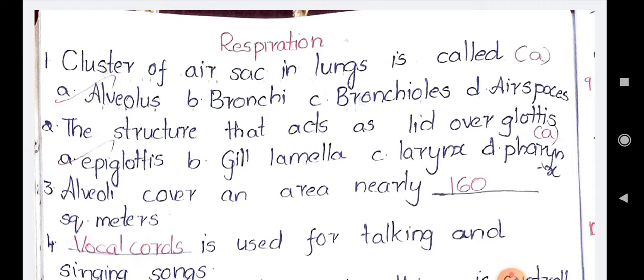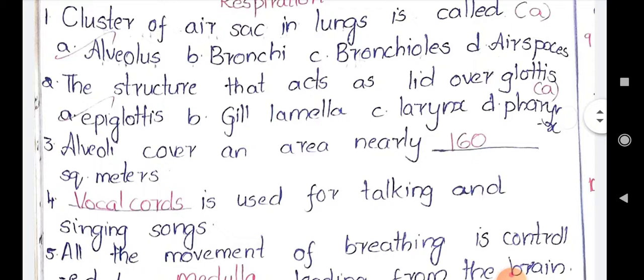Next, dash is used for talking and singing songs. Vocal cords. We have the larynx, which is helpful for singing as well as talking. That is nothing but the vocal cords, or you can call it the voice box. Larynx is called the voice box, which helps in the process of singing as well as talking. The air passes through the larynx, then goes to the trachea, and finally to the lungs. So vocal cords are used for talking and singing.